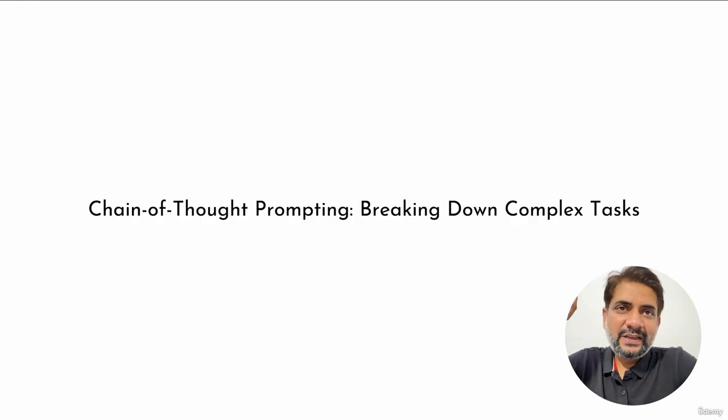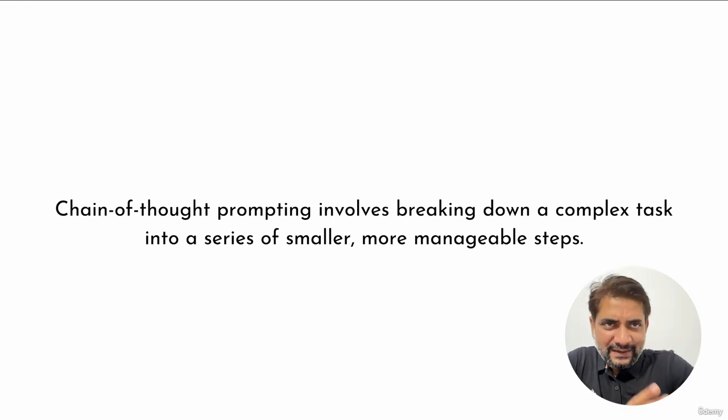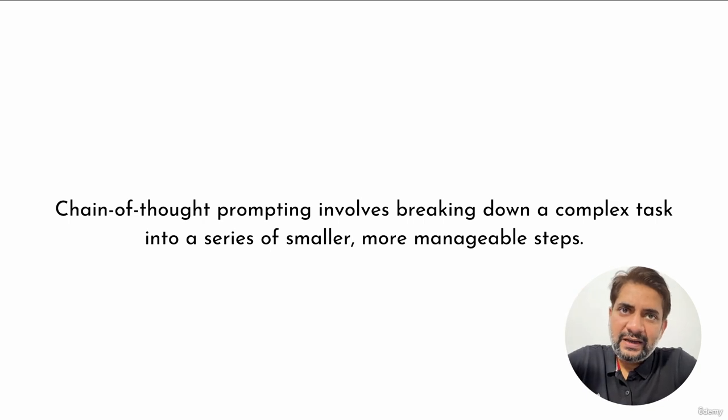Chain of thought prompting. Breaking down complex tasks. What is this? Chain of thought prompting involves breaking down a complex task into a series of smaller and more manageable steps. So let's say, for example, you are creating a Facebook marketing campaign. Now, when you create a Facebook marketing campaign, there would be a lot of steps involved, right? It is not that you just go and create an ad.